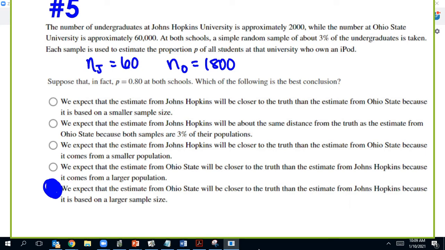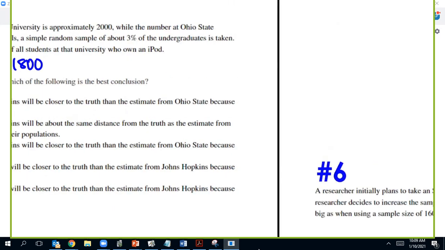Now these sample sizes were calculated based on the population size, but they could have said, we sampled 200 from each, and the answer would be that they're the same distance from the truth because they have the same sample size. It's not population that matters there.